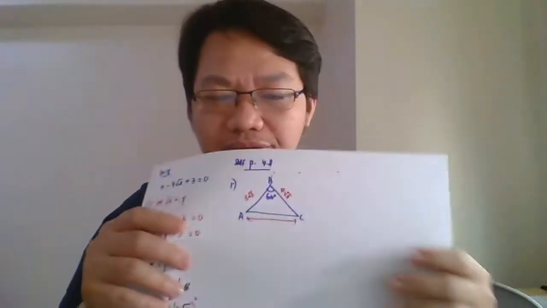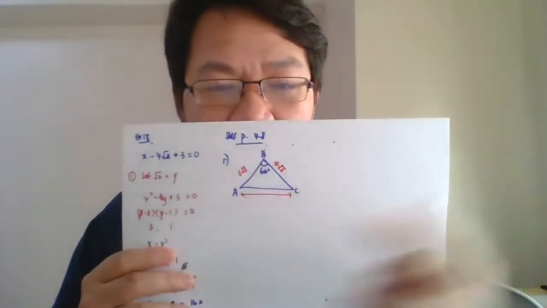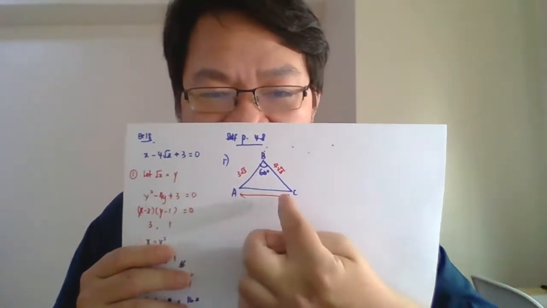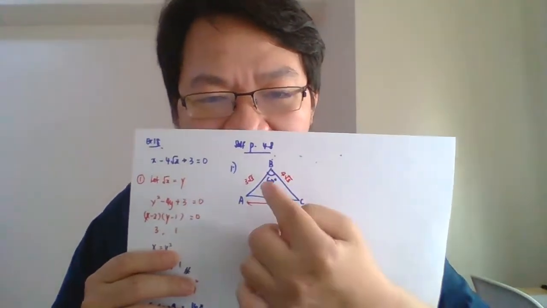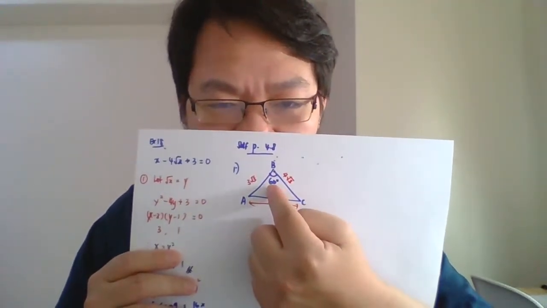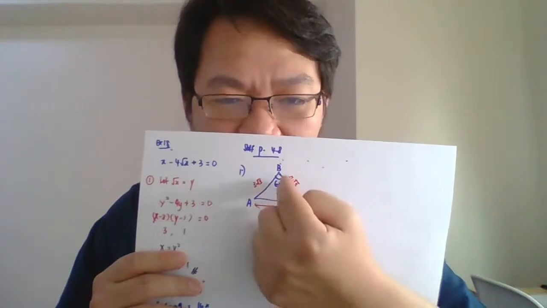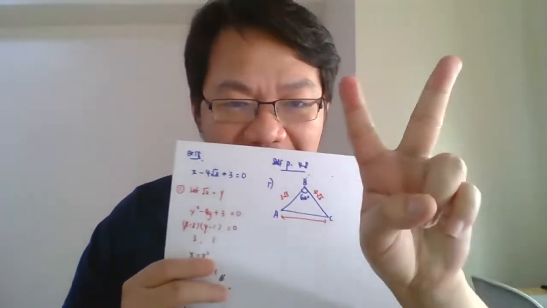Okay guys, I introduce to you a bit of solution of triangle chapter. So if you want to find the length of AC, and the information given here is 60 darjah, and left and right also got length, left and right is a V shape, right? If you have V shape, and the angle in between the left length and the right length, you want to find the length of the top here.